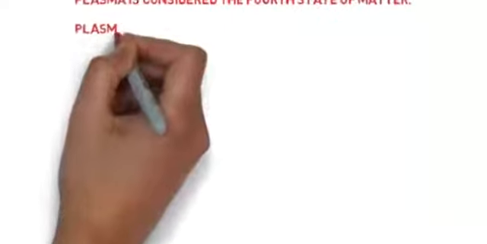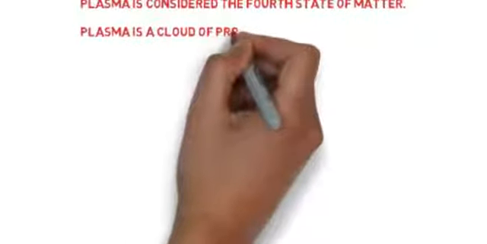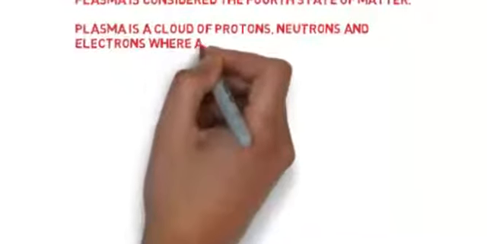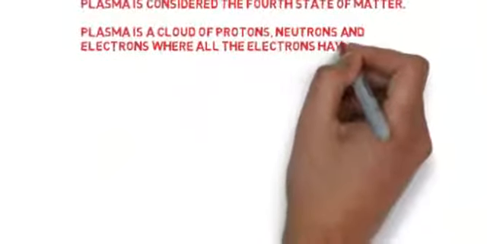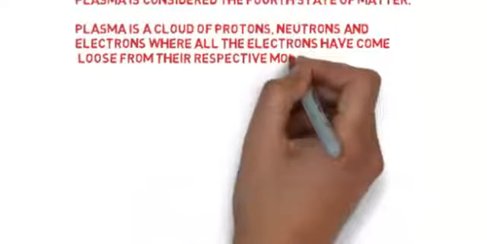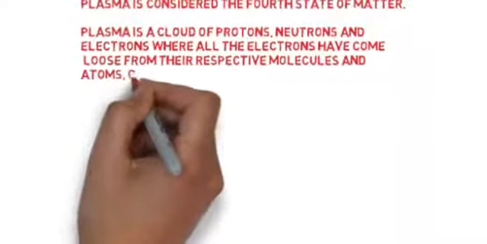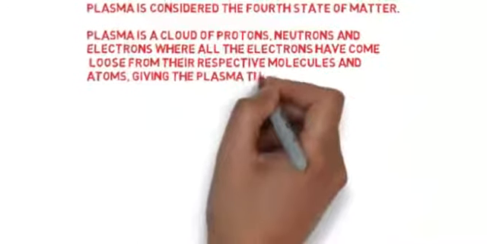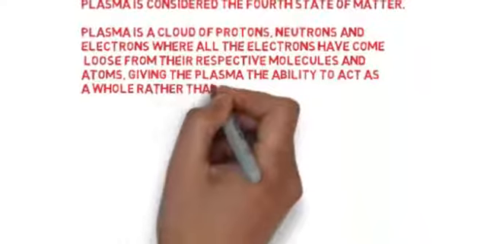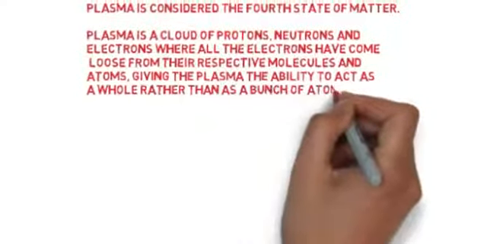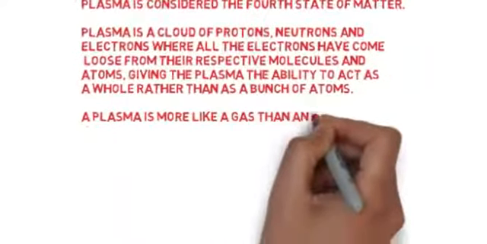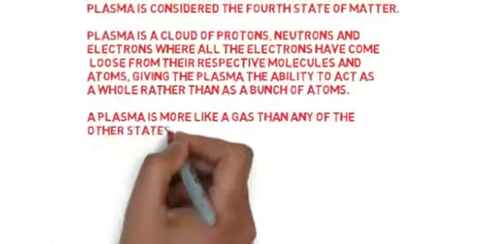So, what is plasma? Plasma is considered as the fourth state of matter. The three other states are solid, liquid, and gas. Plasma is a cloud of protons, neutrons and electrons where all the electrons have come loose from their respective molecules and atoms, giving the plasma the ability to act as a whole rather than as a bunch of atoms.